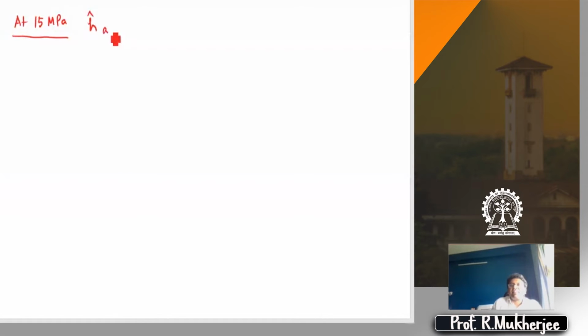H at 500 degrees centigrade is 3308 kilojoule per kg, and this is 3448.6 kilojoule per kg. So you have to find it out.